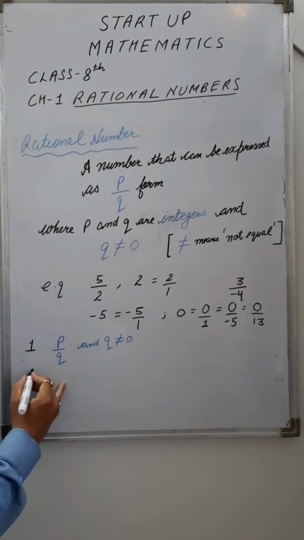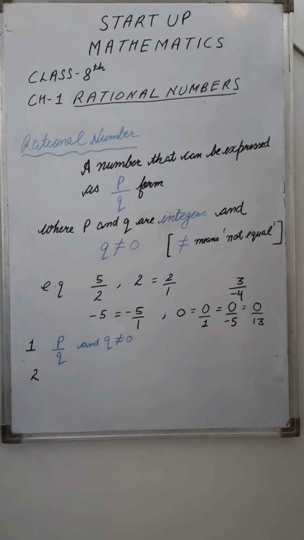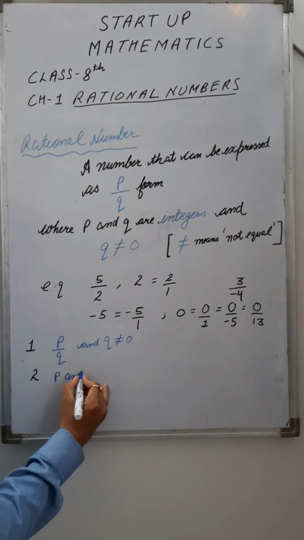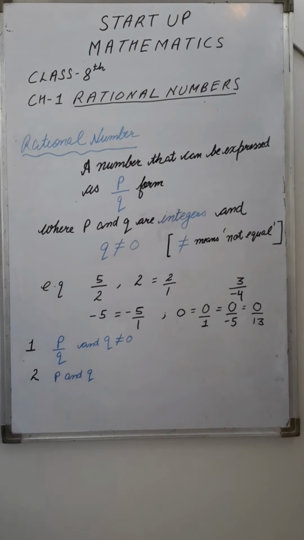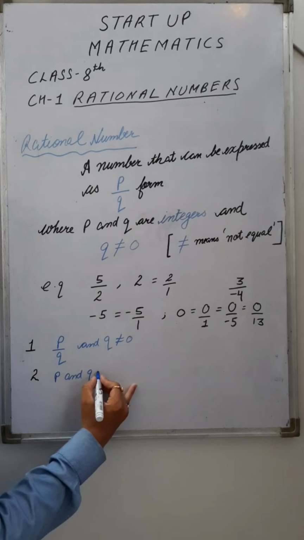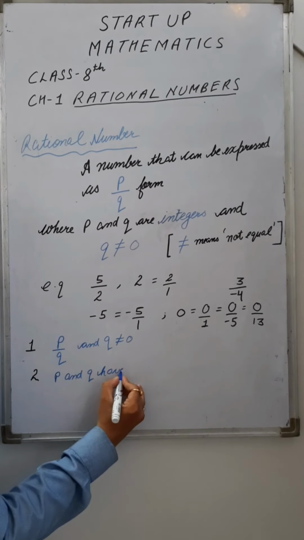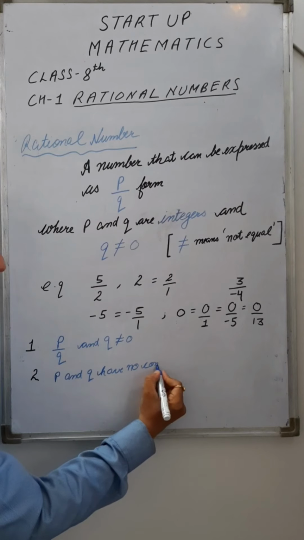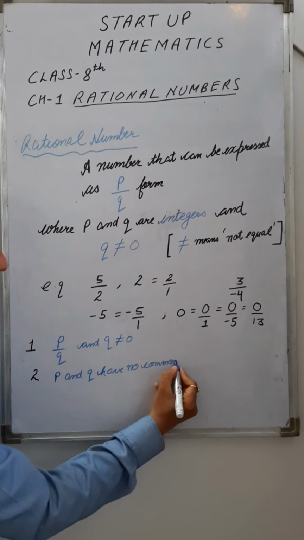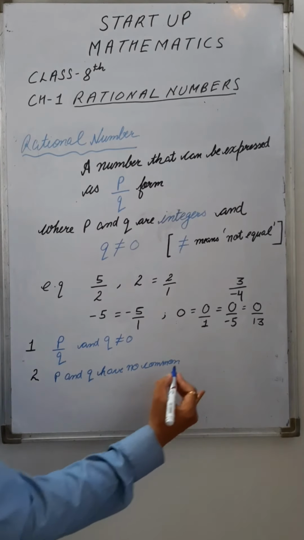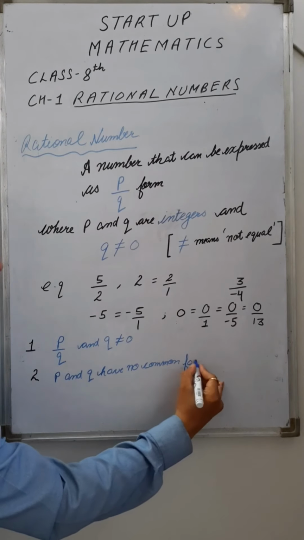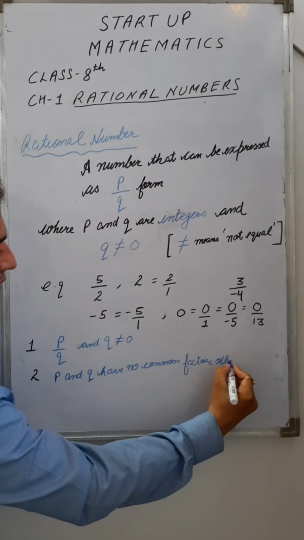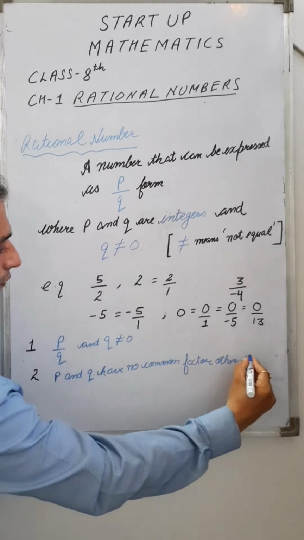Second point, p and q, both are integers, have no common factor other than 1.